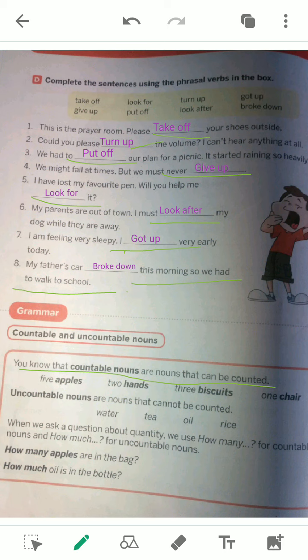For example, 5 apples. We can count 5 apples. 2 hands. We can count 2 hands. 3 biscuits. We can count 3 biscuits. 1 chair. Easily we can count 1 chair.